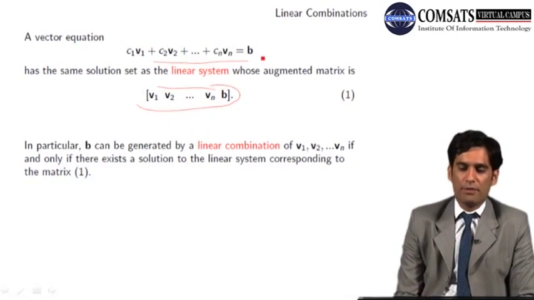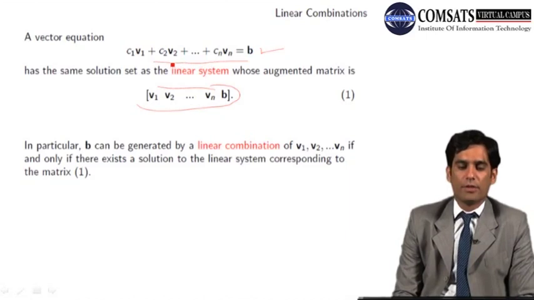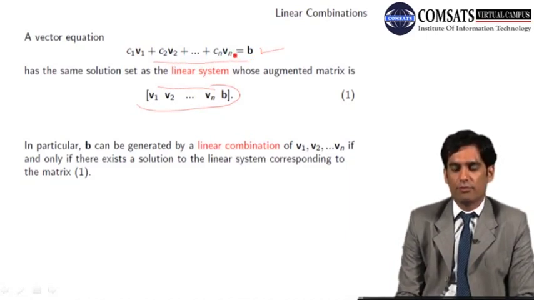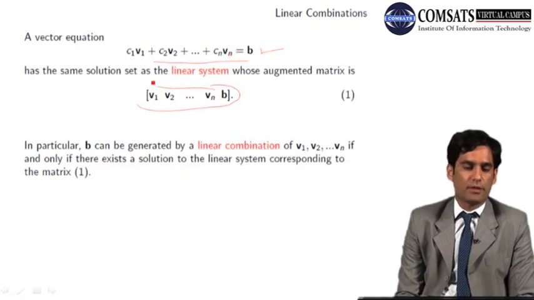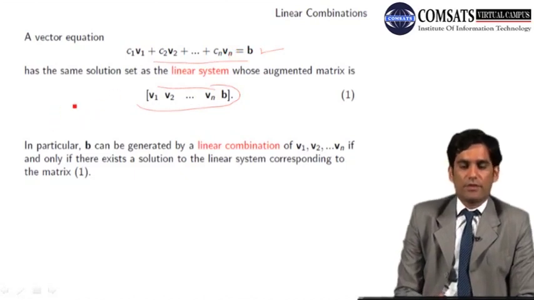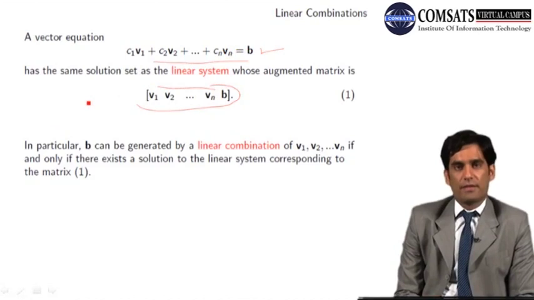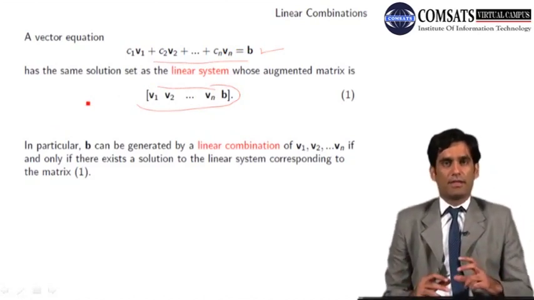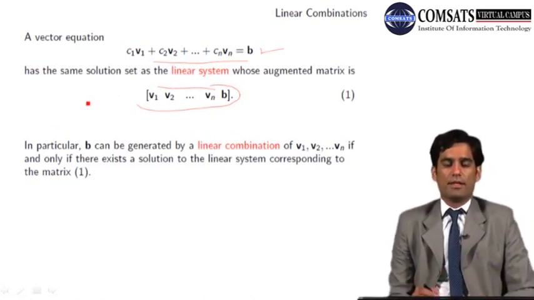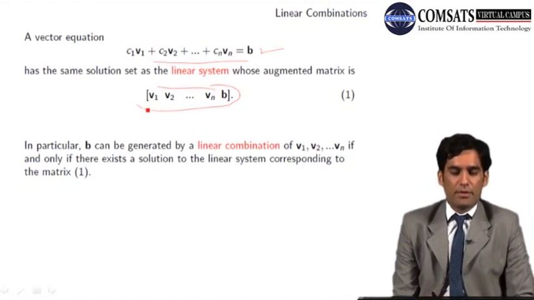Whenever we try to solve, this is a system of linear equations with n variables and n equations, because each Vn belongs to Rn and has n rows. So this is very important information, that a vector equation has the same solution as the augmented matrix whose columns are obtained from these vectors.